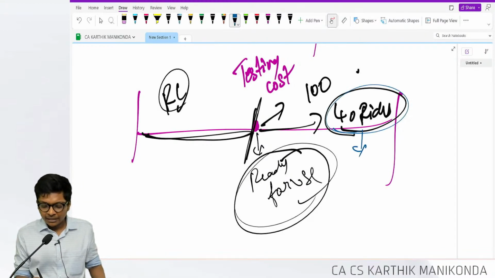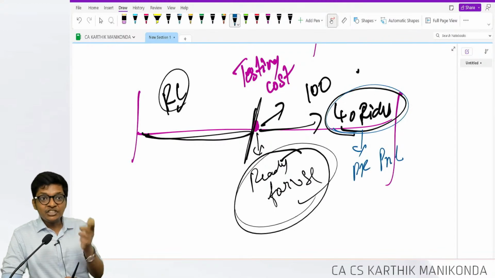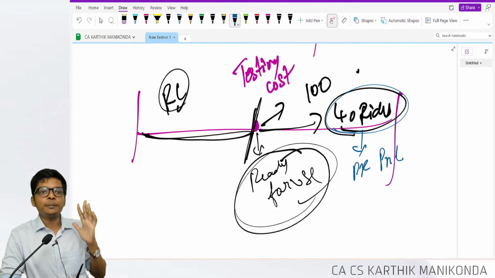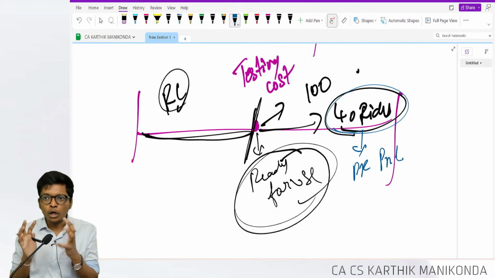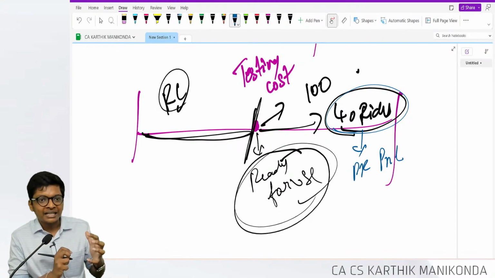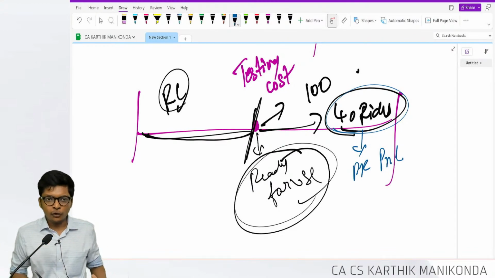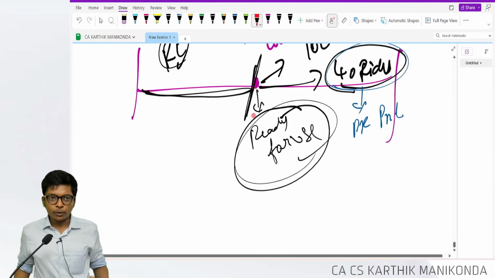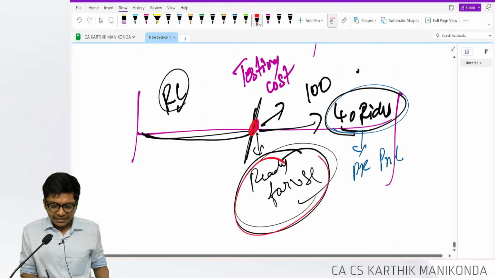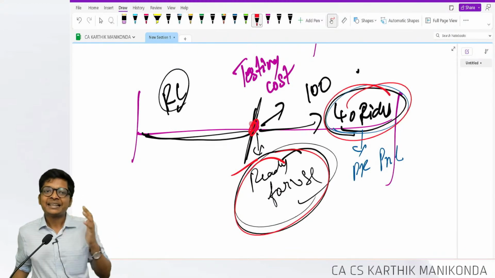This will be fully debited to my P&L. Other losses like initial operating losses will not be capitalized. So the standard mainly focuses on what you can capitalize and what you cannot capitalize. Are you following, guys? So now you know until the asset is ready for use, everything will be capitalized. Others will not be capitalized.